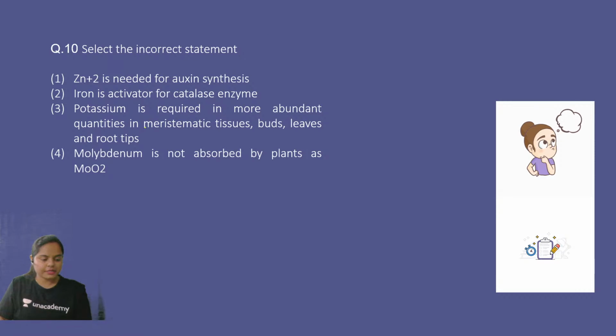Now question number 10. Select the incorrect statement. Again, zinc is needed for oxygen synthesis. Iron is activator for catalase enzyme. Potassium is required in more abundant quantities in meristematic tissues, buds, leaves, and root tips. Molybdenum is not absorbed by plant as molybdenum oxide. So which one of the following is incorrect statement?